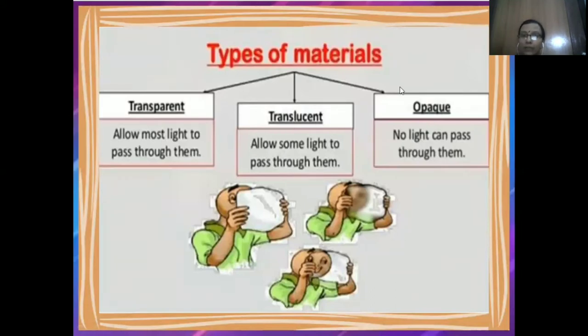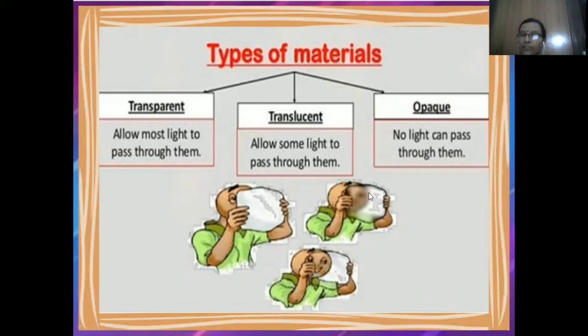Types of material. What are the different materials? We can see three types of materials. The first one allows the light to pass through it completely, as you can see in this picture, the face is clearly visible. पूरा face clearly visible हो रहा है. So that kind of material is known as transparent.